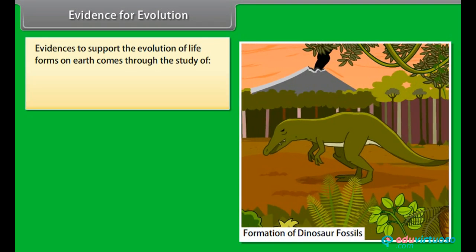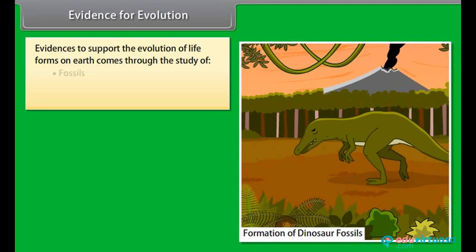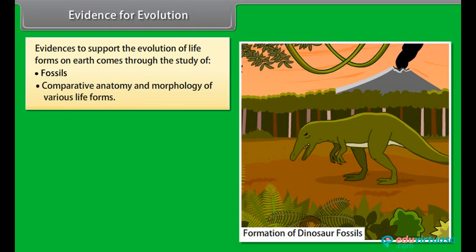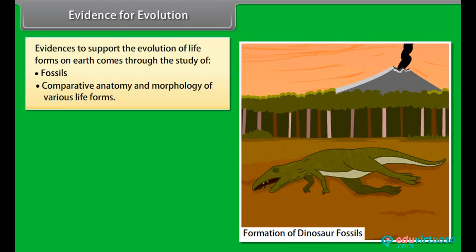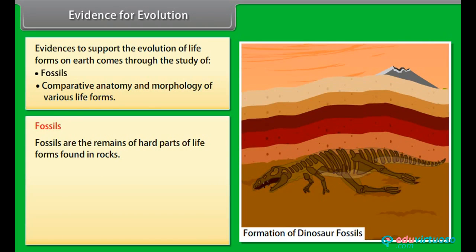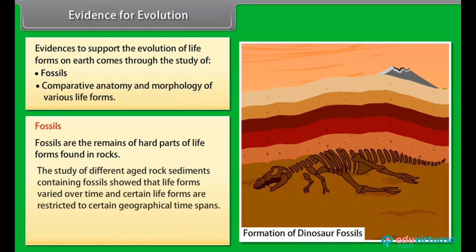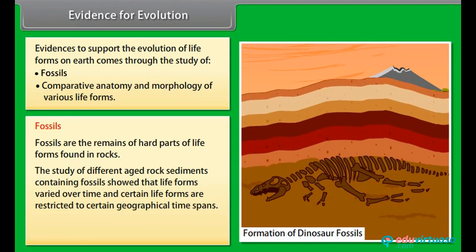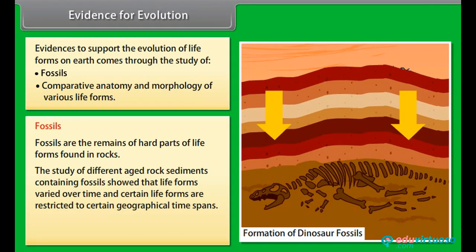Evidence for evolution. Evidences to support the evolution of life forms on Earth come through the study of fossils, comparative anatomy and morphology of various life forms. Fossils. Fossils are the remains of hard parts of life forms found in rocks. The study of different aged rock sediments containing fossils showed that life forms varied over time and certain life forms are restricted to certain geographical time spans. Such evidence is referred to as paleontological evidence.